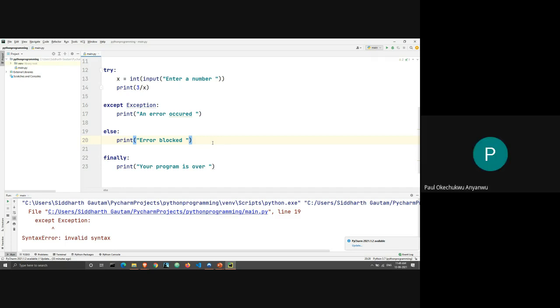And if there is no error, then it will move to else, and finally will print. Yep. Finally will always print, but if there is no error, then the else will print. So if there is an error, the except will print, and if there's no error, the else will print. Okay, sir.